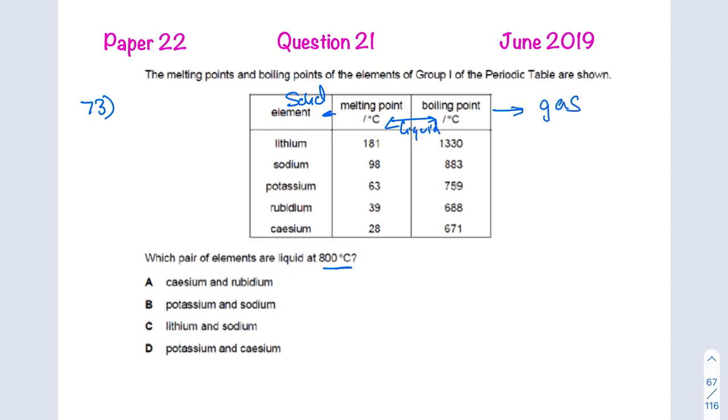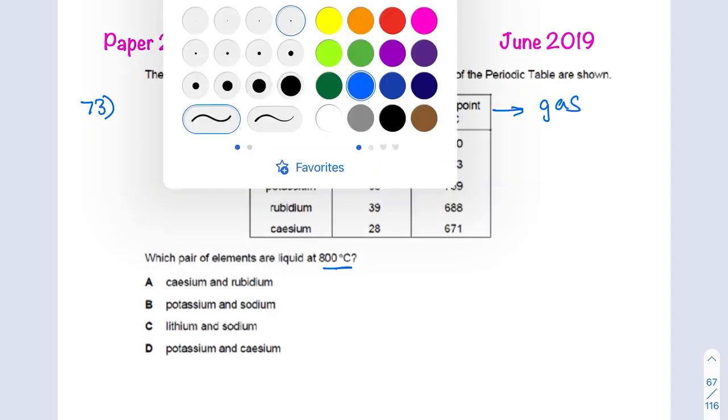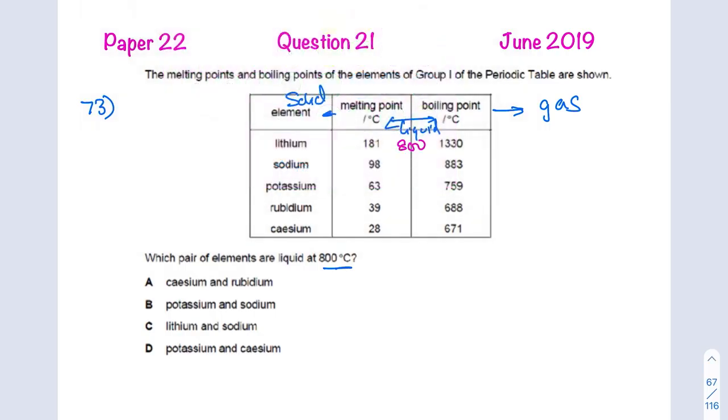So we have to see which substance is liquid at 800 degrees Celsius. We'll take lithium. We can see that 800 is between 181 and 1330, so therefore it is a liquid. Sodium: 98 and 883, so 800 is in between 98 and 883, so therefore it will also be a liquid. Then potassium: 800 is above its boiling point, so it's going to be a gas.